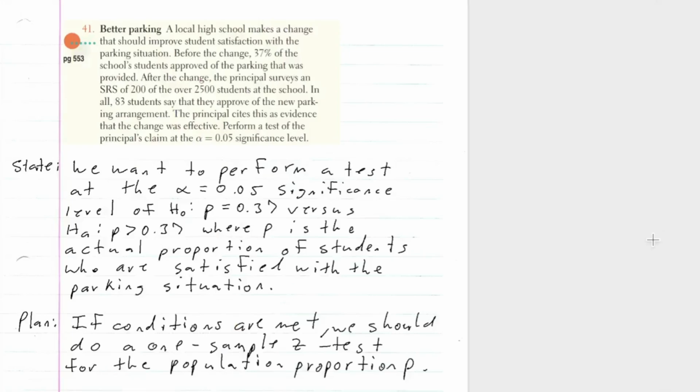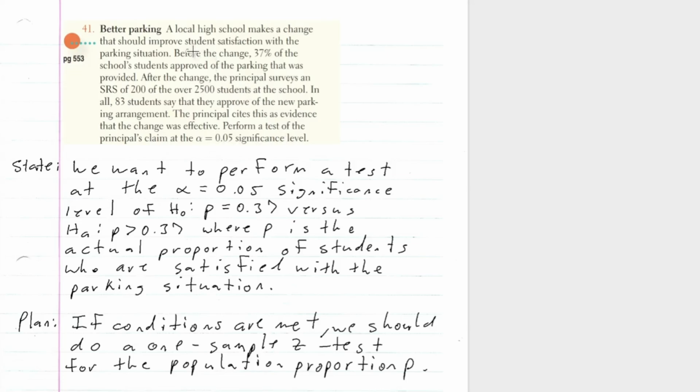A local high school makes a change that should improve student satisfaction with the parking situation. Before the change, 37% of the school's students approve of the parking that was provided. After the change, the principal surveys an SRS of 200 of the over 2,500 students at the school. In all, 63 students say they approve of the new parking arrangement. The principal cites this as evidence that the change was effective. Perform a test of the principal's claim at the alpha equals 0.05 significance level.